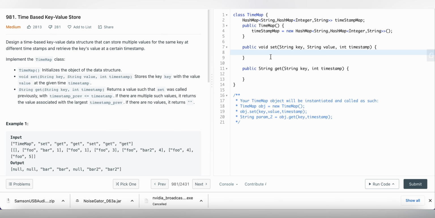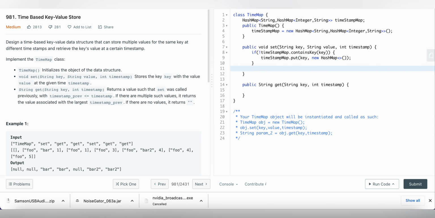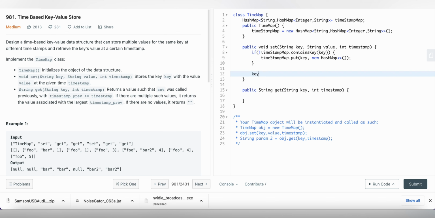Okay, so in the first case we have to check the conditions. If it's already contained, or if it is not containing any values, then only do we have to insert. We will pass values as well as an empty hash map, so we can store the values, and whatever values they have given, we will store in our map.